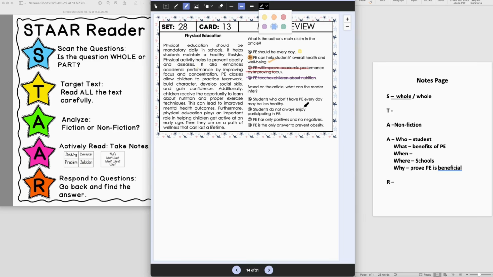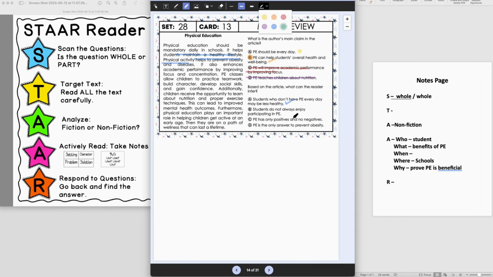Students who don't have PE every day may be less healthy. Okay, so let's see here. It is saying that if you are physically active, you're going to prevent obesity and disease. And it does say that if you're doing this daily, it's going to maintain health. So we could possibly infer here that if students don't do that, they're going to have the opposite effect. So this is a possibility. All right, let's look at B.